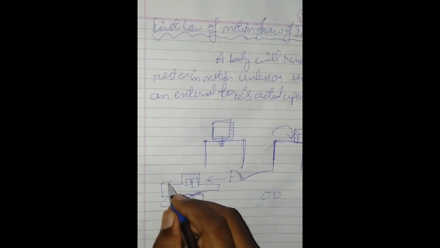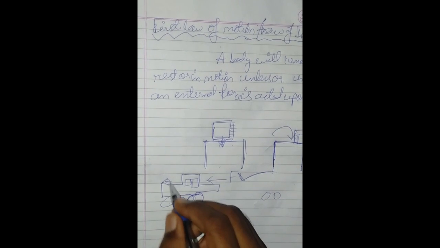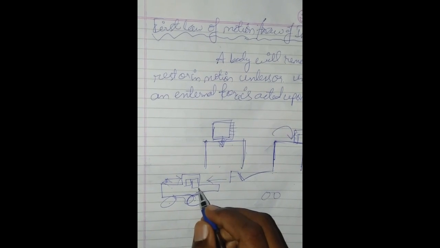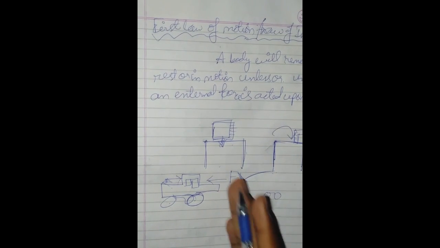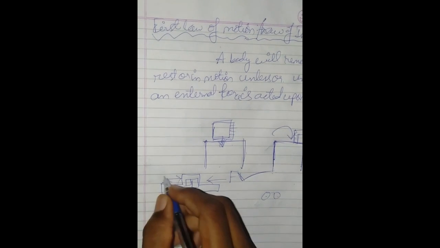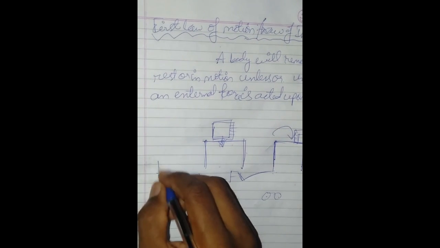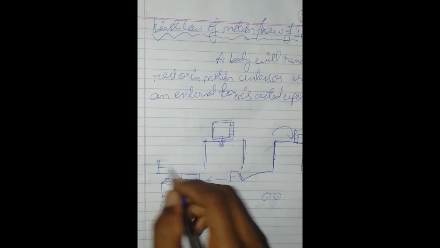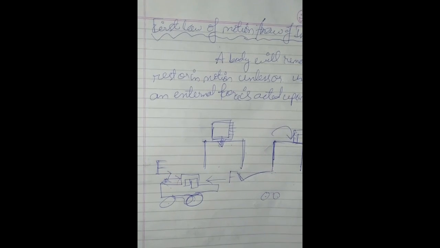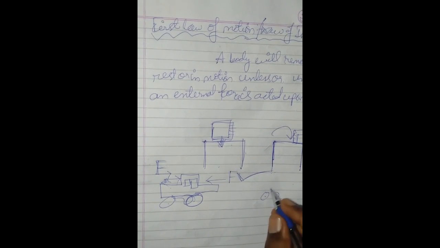If a force is applied in the same direction as the motion of the car, only then will it accelerate. Or else it will continue to move in the same direction with the same velocity.